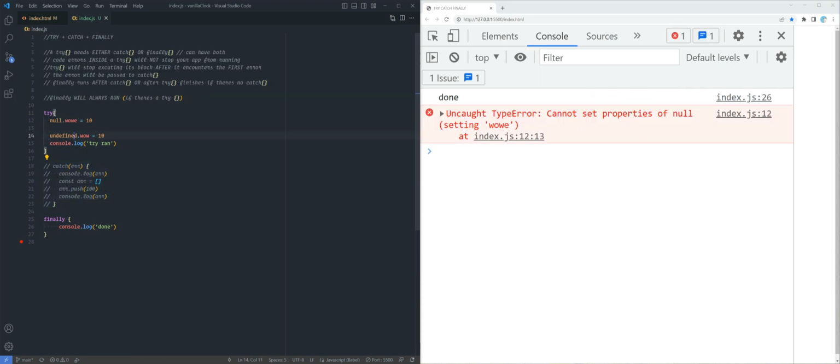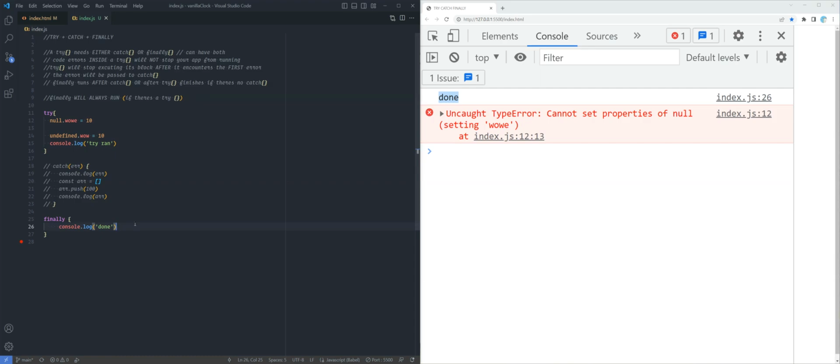Okay. So now we have this error, which our JavaScript caught right here. Now, normally, this line should not have run. But if you look at the console, we still ran the finally. Okay? So even though there's no catch, the try block allows JavaScript's error to not stop your code. And then the finally says, okay, now I can run my code. So it runs its code first. But then since there's no catch, the JavaScript engine says, okay, finally already finished running. Now I'm going to throw an error and stop your program.